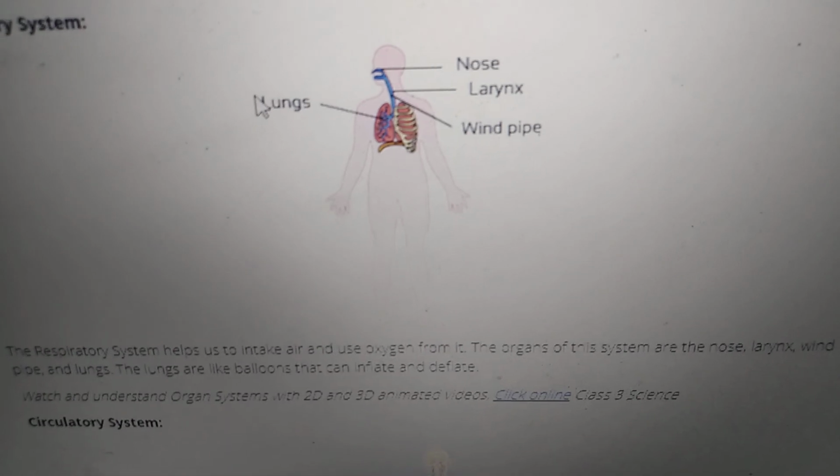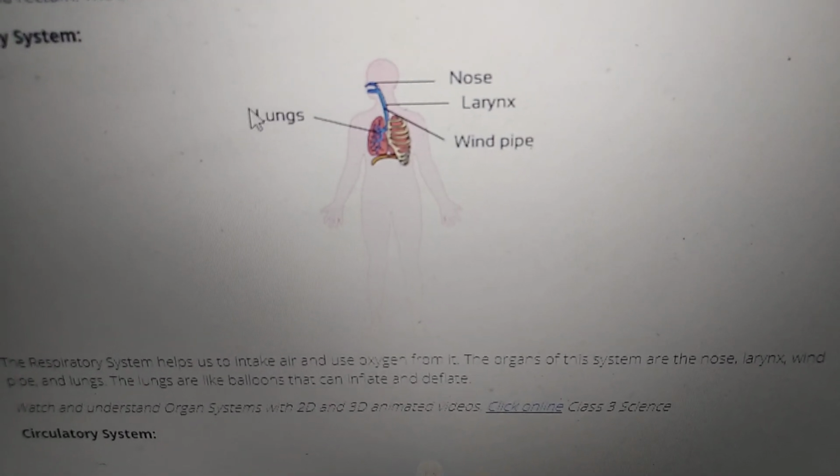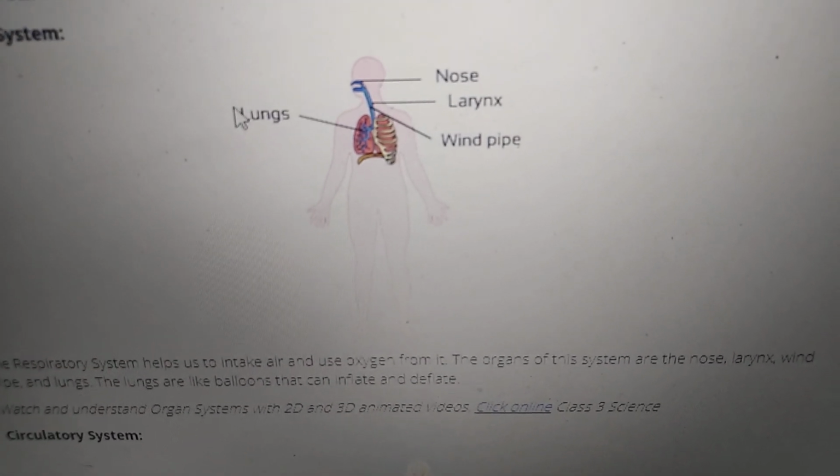Okay, children, now you have an idea about the respiratory system. What is meant by respiratory system? Nose, windpipe and lungs together form the respiratory system. What is called inhaled air? The air we take in as oxygen. The air we breathe out is rich in carbon dioxide, and that is why it is known as exhaled air. The process of taking in oxygen and giving out carbon dioxide is called breathing. Understood?